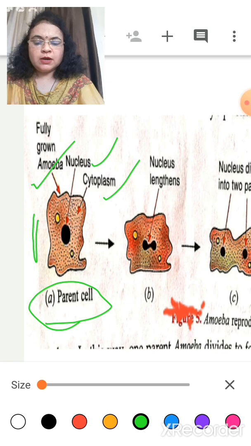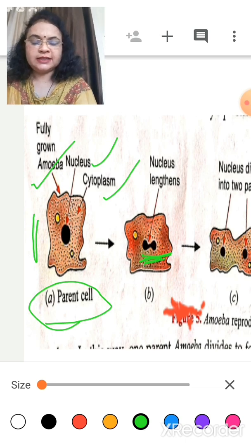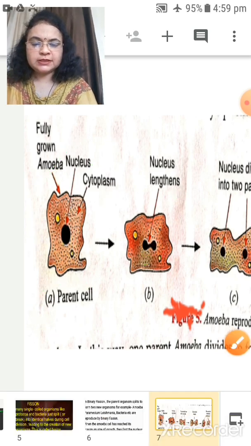When the amoeba is grown fully, what happens inside the amoeba? You can see here the nucleus starts increasing in length. The nucleus lengthens, and then what happens?